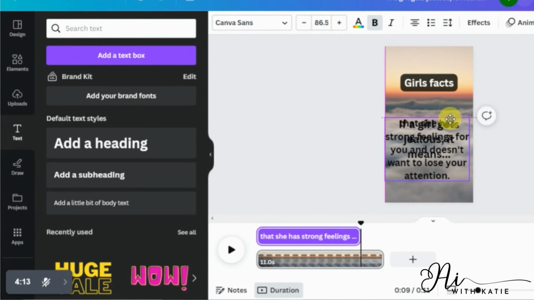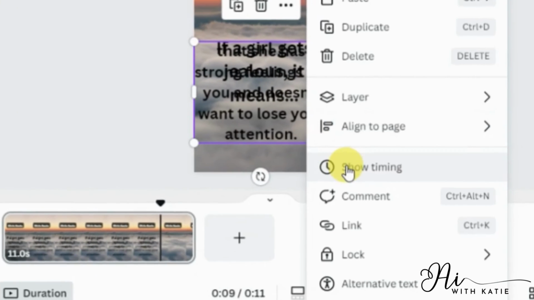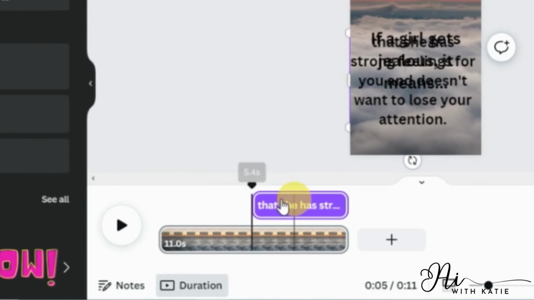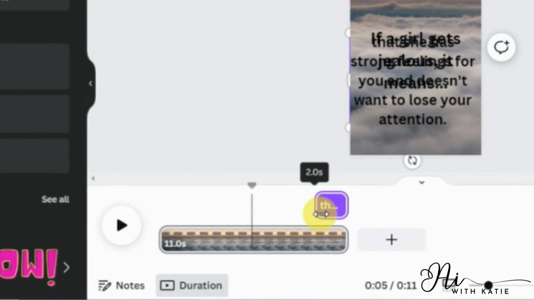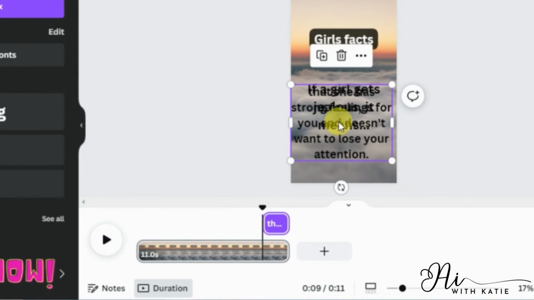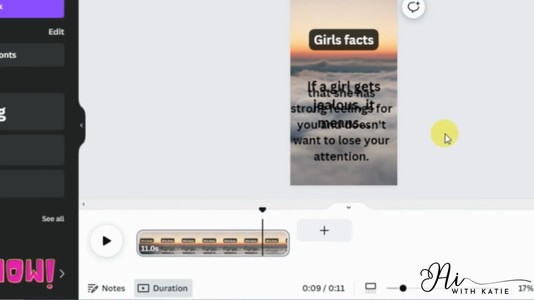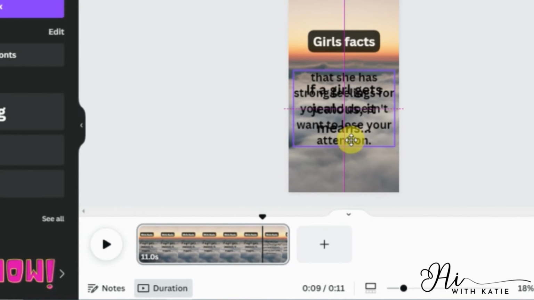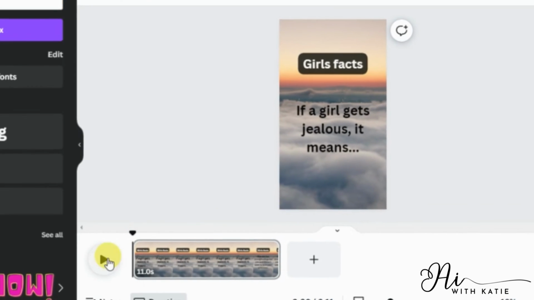Now adjust your text and right click over it and click on show timings. Now you just have to set the timing of this text. I will adjust it to the last around 2 seconds of the video. Now adjust your text properly. Now let's just play and check it out.